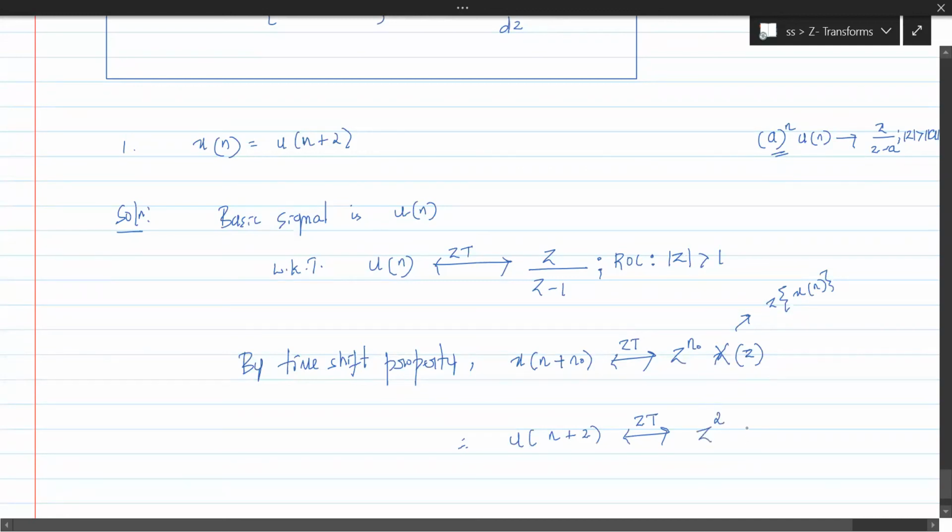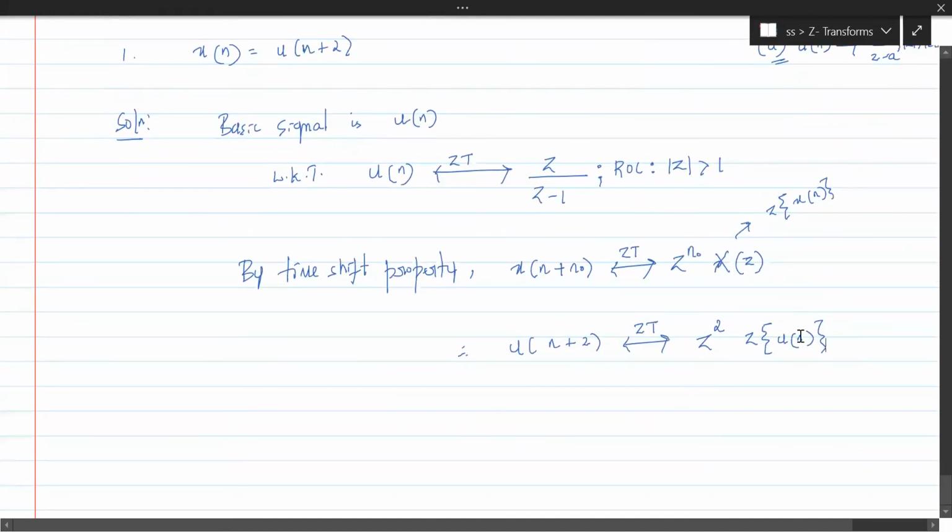In place of x of z, we need the Z transform of u of n, because the basic signal is u of n. So this would be z square into z by z minus 1, with ROC remaining the same, z outside the circle with radius 1.